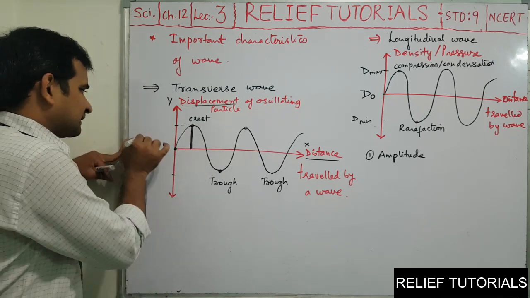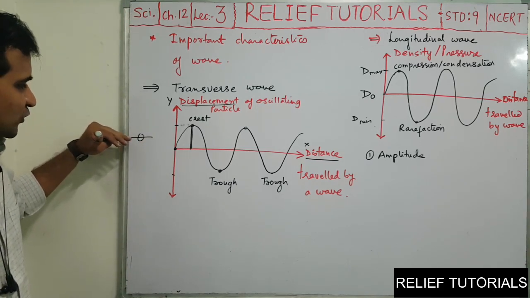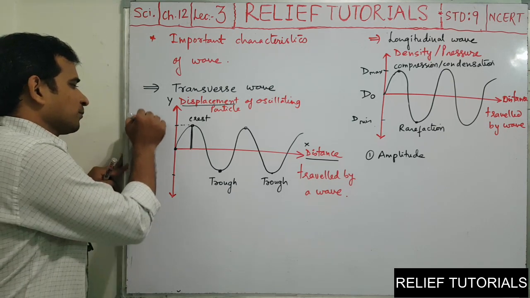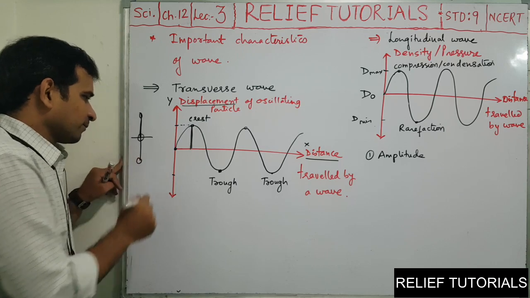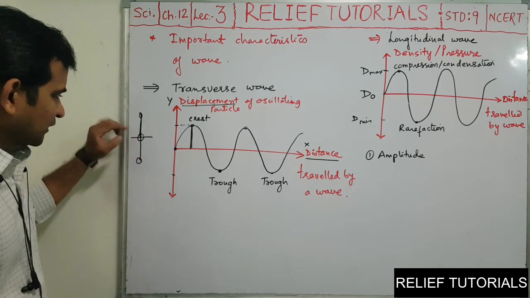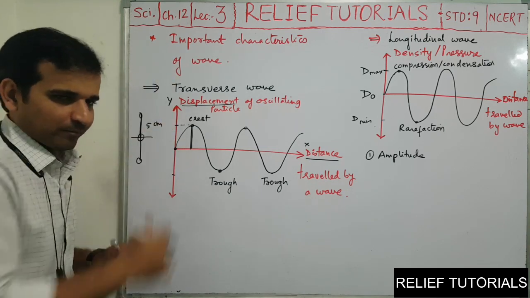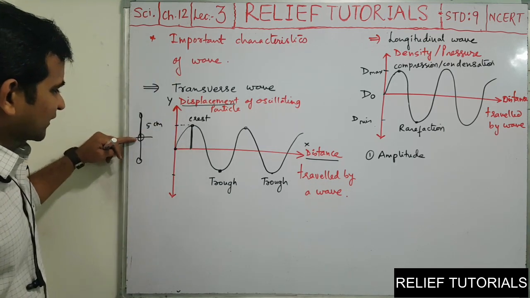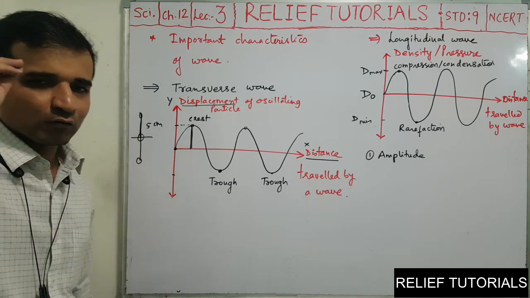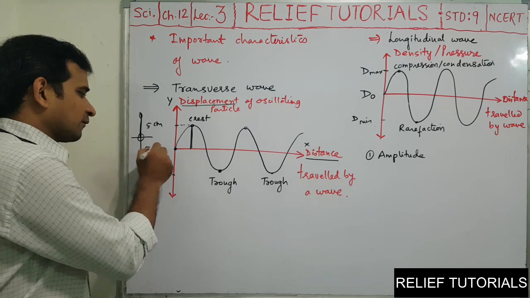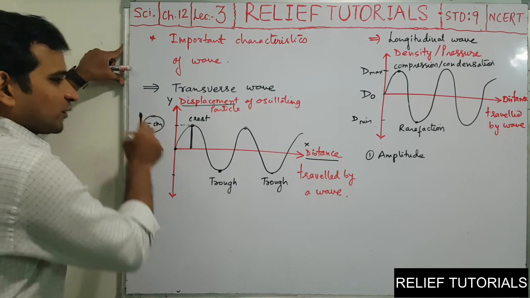It is like this: this is one of the oscillating particles, and this is its mean position. It is going to oscillate up and down. So it goes up maximum, back to original, and then again down maximum. What do you think? If the particle goes, for example, 5 centimeters in the upward direction at maximum, what distance will it cover in the downward direction? Will it be 5, or more or less than 5? It will always be 5. So the particle covers equal displacement in both directions, and this maximum displacement is called the amplitude.